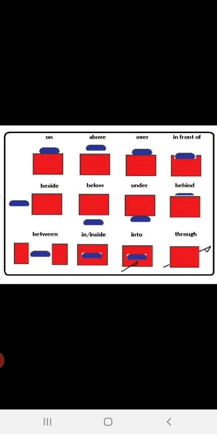Under, it is touching the surface. Under, underneath, beneath. These three will come with some reason which I will be explaining in further slides. Between, see, it is not touching the surface but it is between two objects. In or inside. See, here it depends on the sentence. Into, it is inside the closed surface where we speak about the movement. That also will be explained. Now, through. See, the arrow mark is passing through the object. The situation where you pass through.